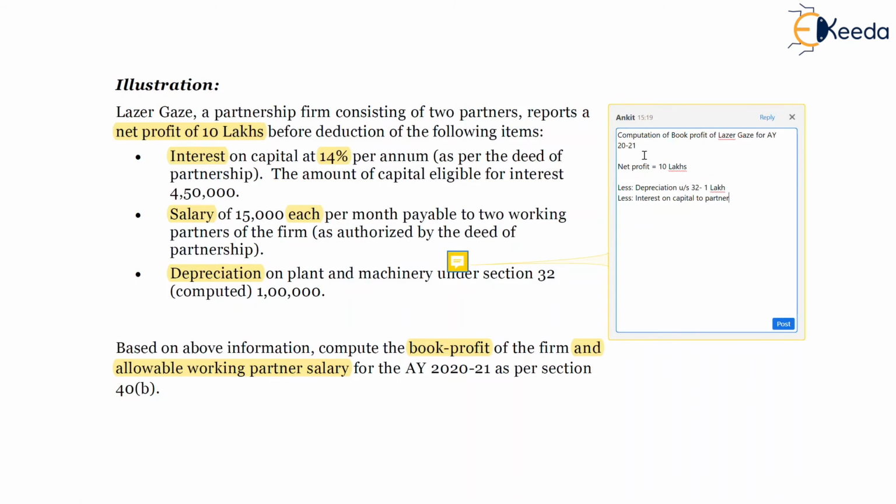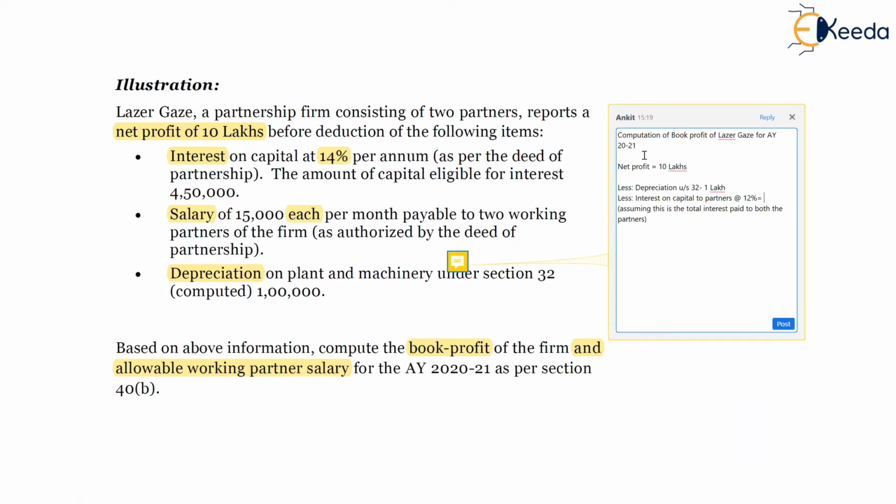So friends, we can assume that it is the total interest of 12% for both the partners, and put a note over here: interest on capital to partners, assuming this is the total interest paid to both the partners, and the overall limit cannot exceed 12%.